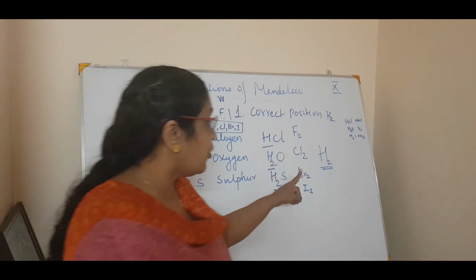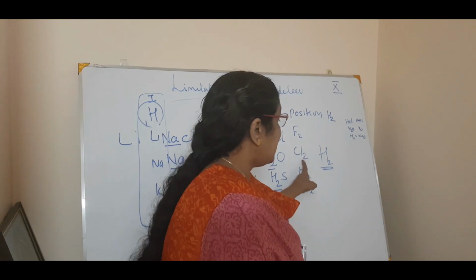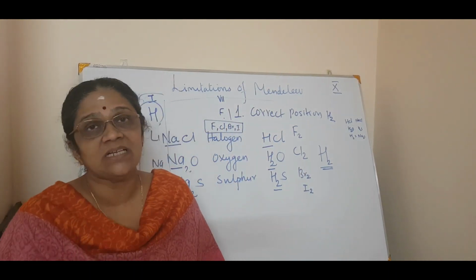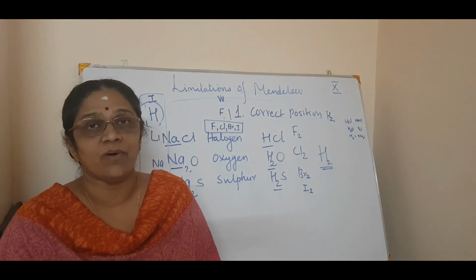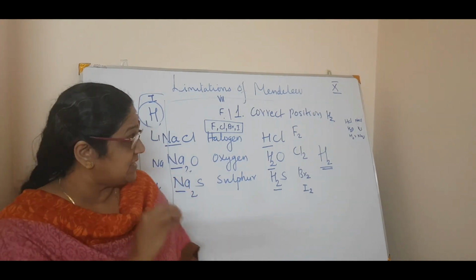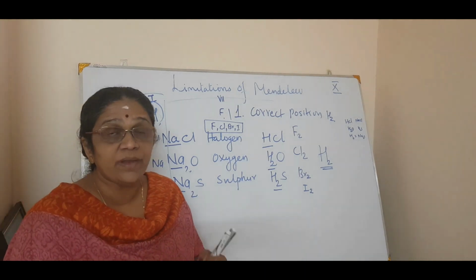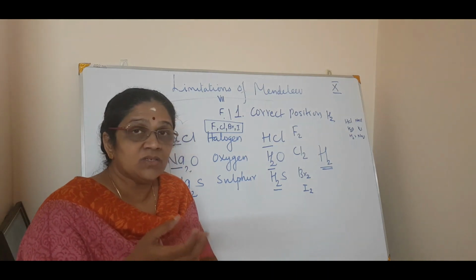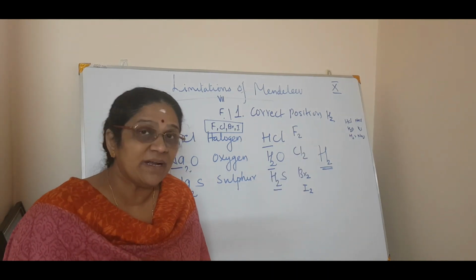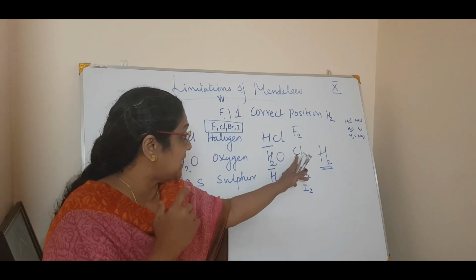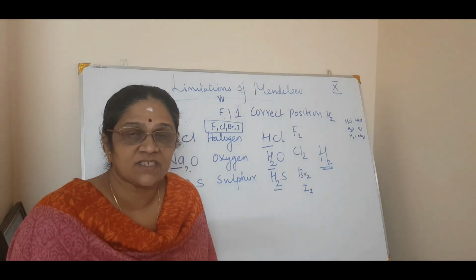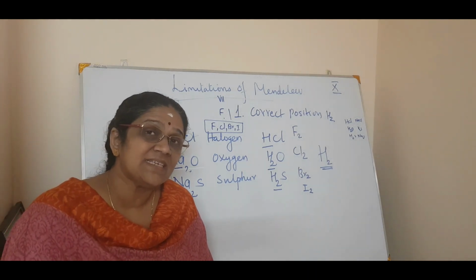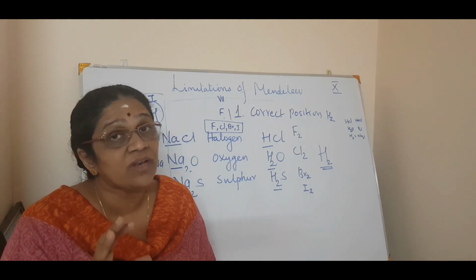Okay, then next one more point in this halogen. These halogens react with both metals as well as non-metals to form covalent compounds. What is it? These halogens like fluorine, chlorine, bromine, etc. react with metals. For example, sodium chloride. Non-metals means Cl and PCl5, phosphorus chloride. So, these halogens react with both metals and non-metals to form covalent compounds.